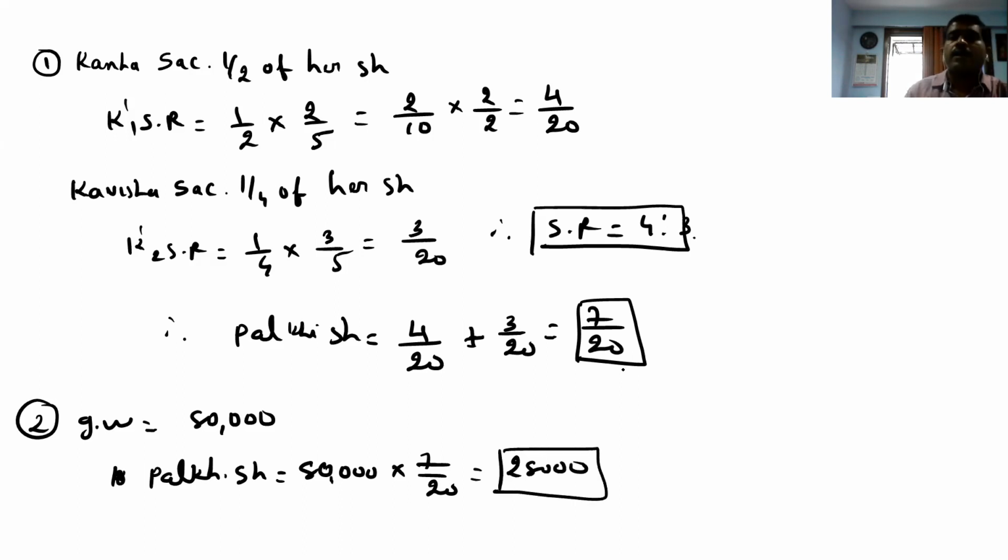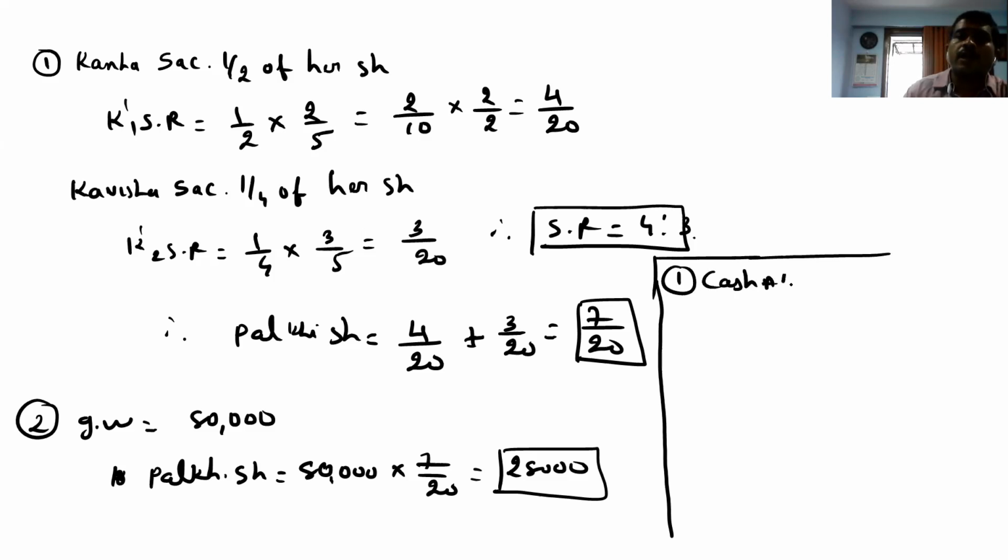Right? And now you remember that when a new partner brings cash for goodwill, we have some entries. So what is the first entry? The entry is cash account debited to premium for goodwill, that is 28,000.